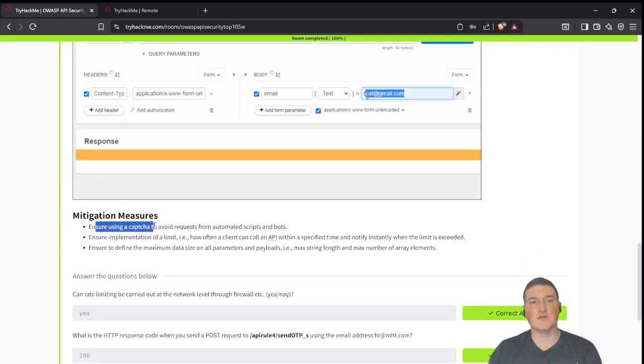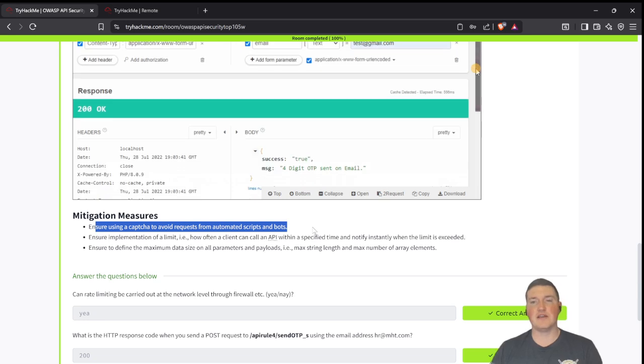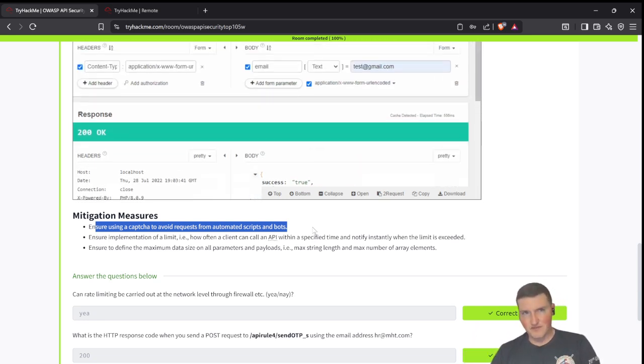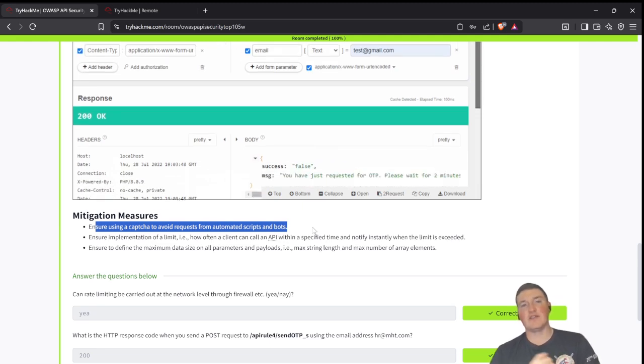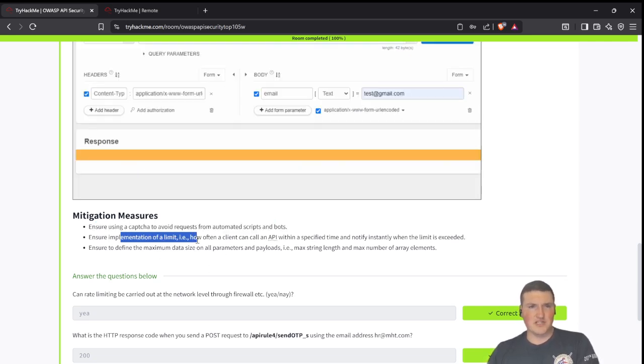Now, this is why you also see CAPTCHA, because if you go to Google and you Google something, especially if you're using Google Docs or something, and you just keep doing it, they're going to start hitting you with CAPTCHAs. That's because of rate limiting, right? Because they don't want automated scripts and bots doing it. Ensure implementation of a limit on how often a client can call an API within a specified time.